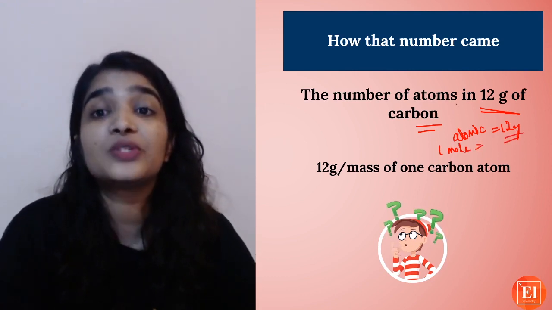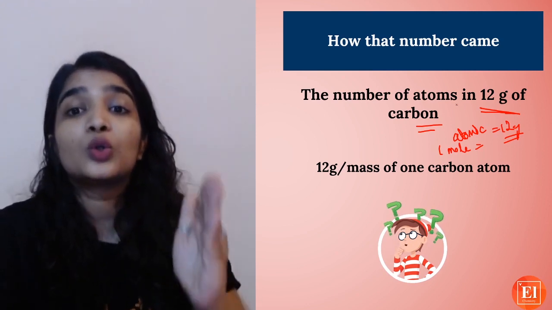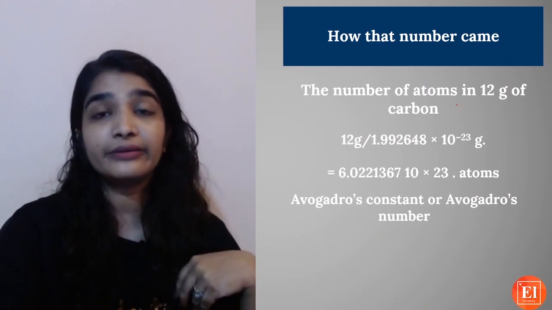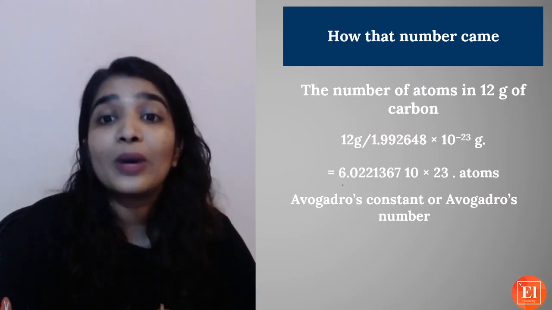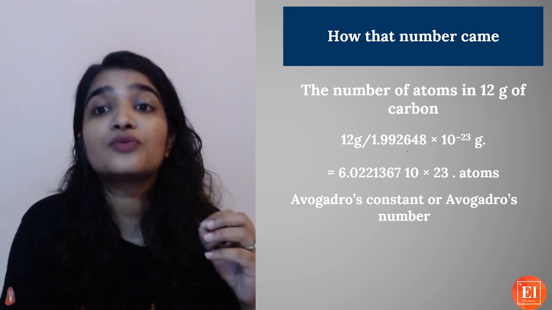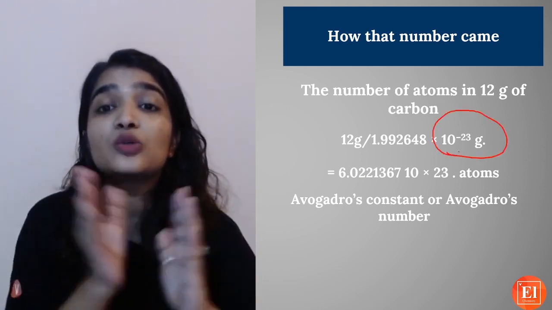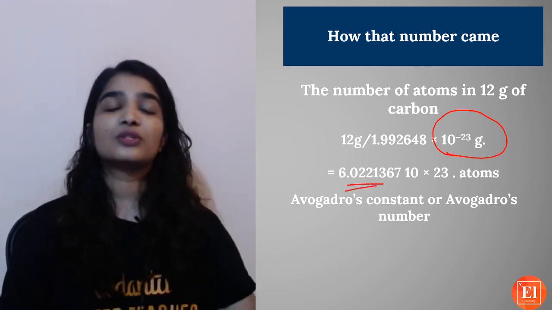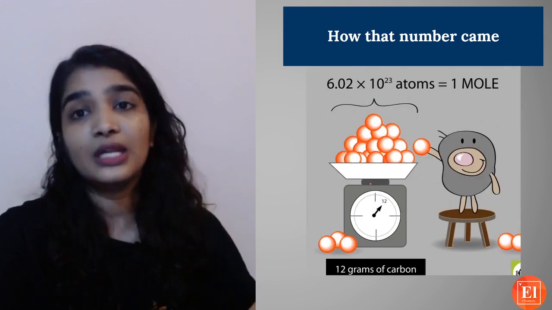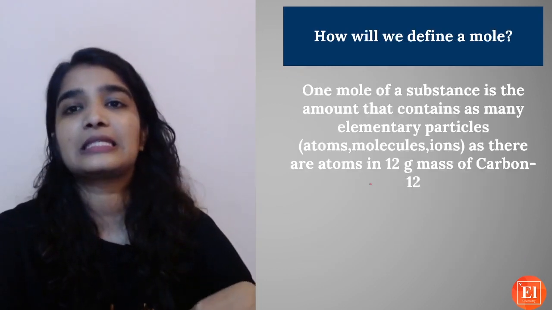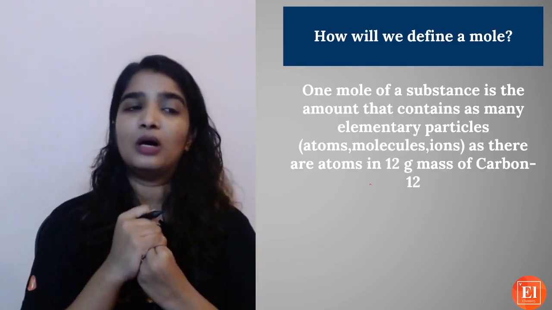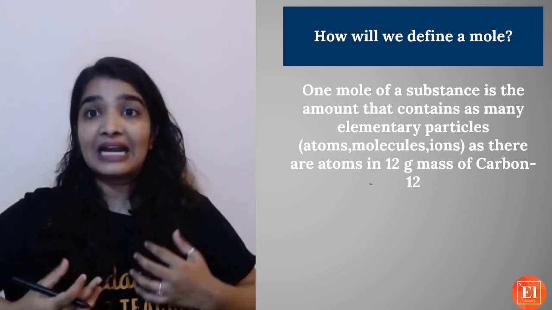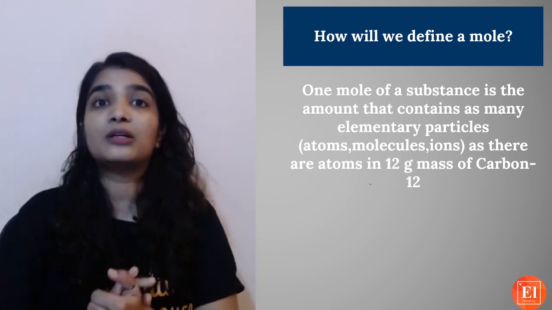So the number of atoms in 12 gram of carbon is 12 gram divided by the mass of 1 carbon atom. How much will you get? You do it. So 12 divided by 1.992648 into 10 raised to minus 23 gram. And this is what is known as Avogadro's constant or Avogadro's number. Okay? Yes. So how can you define mole now? Now you know the meaning of mole, the value of mole, and how we ended up with that particular number, 6.02.